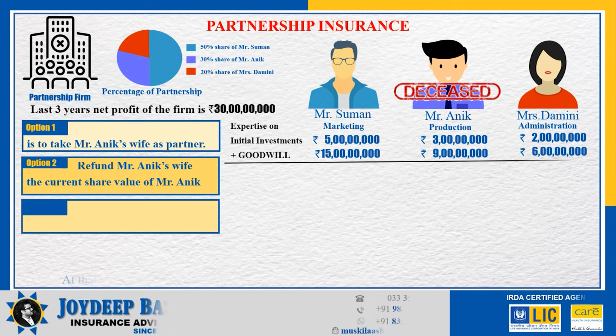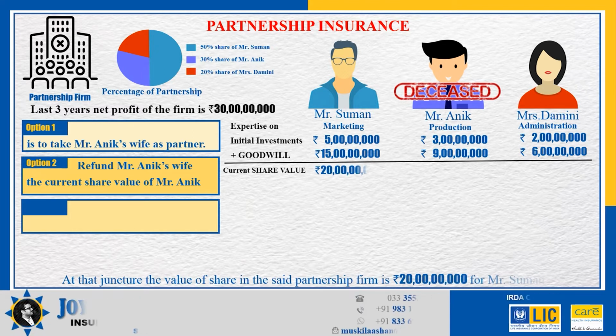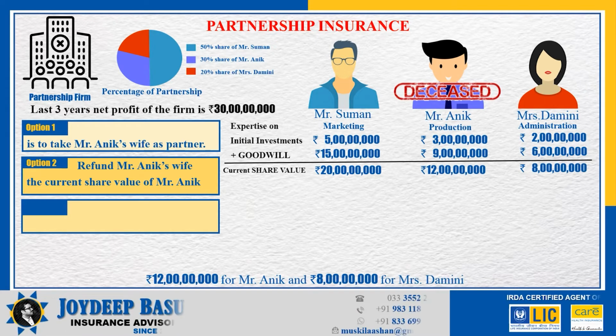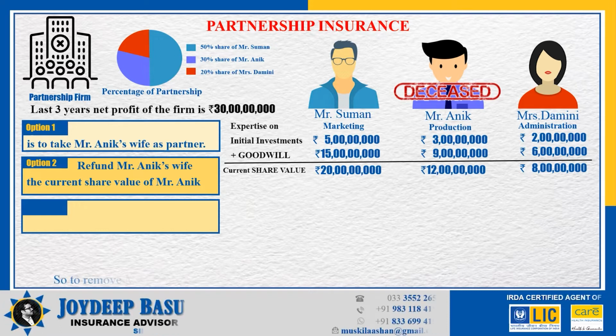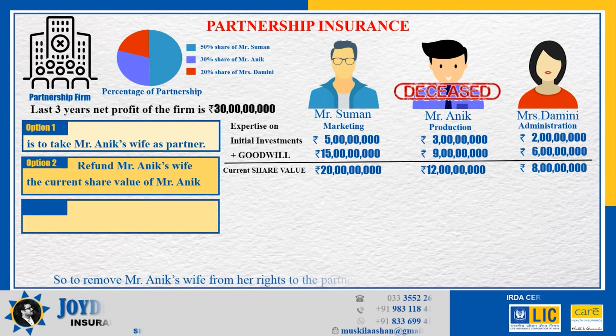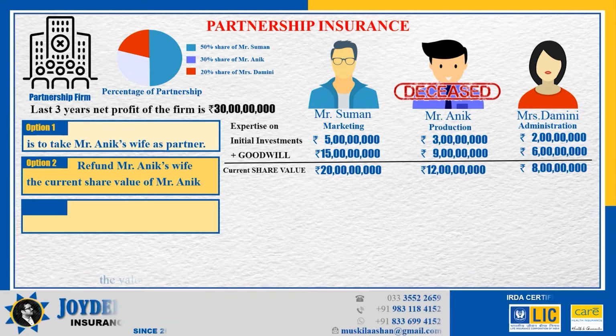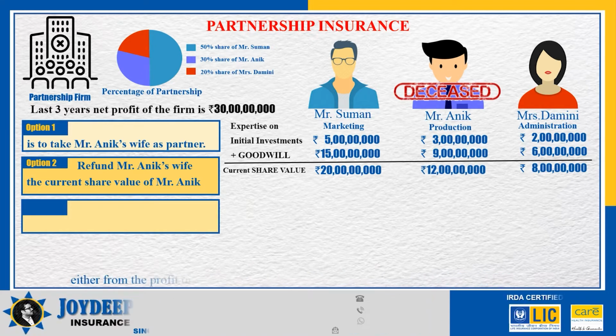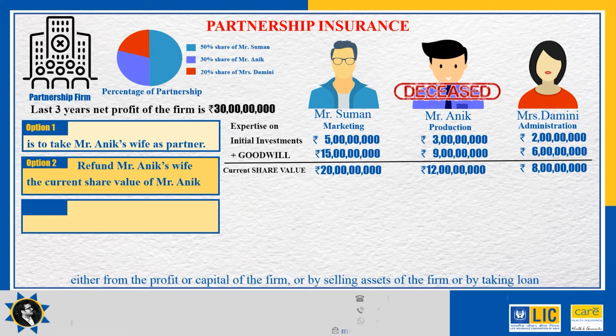At that juncture, the value of share in the said partnership firm is rupees 20 crores for Mr. Suman, rupees 12 crores for Mr. Anik and rupees 8 crores for Mrs. Damani. So, to remove Mr. Anik's wife from her rights to the partnership, the other partners have to pay her back the value of Mr. Anik's share and have to immediately arrange that rupees 12 crores, either from the profit or capital of the firm, or by selling assets of the firm or by taking loan.